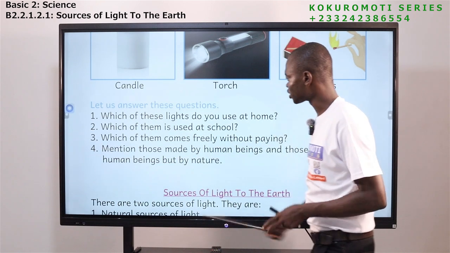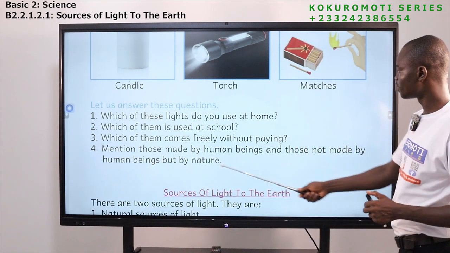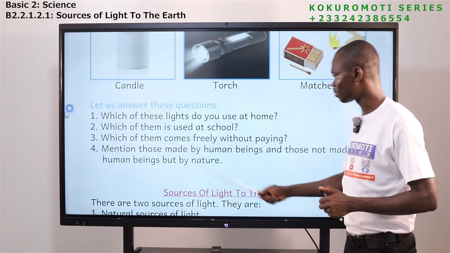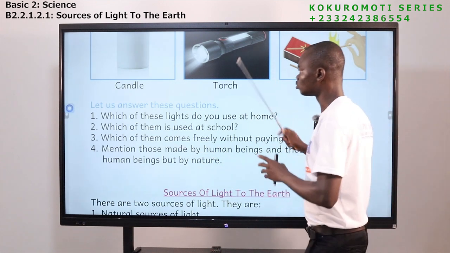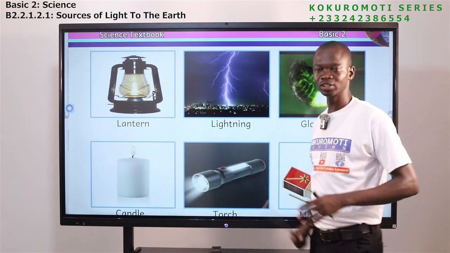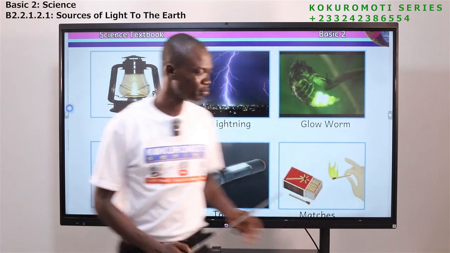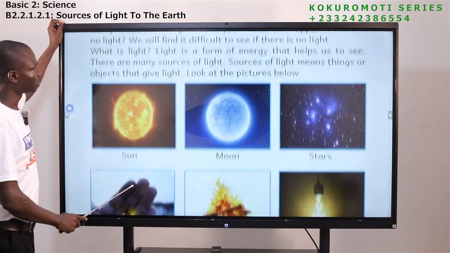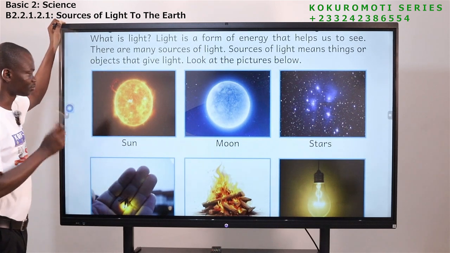Now let's look at the fourth question. Mention those made by human beings and those not made by human beings, but by nature. So we are going to look at this one, those that were made by human beings, those that were made by nature. So I'll just point at it and then you tell me.